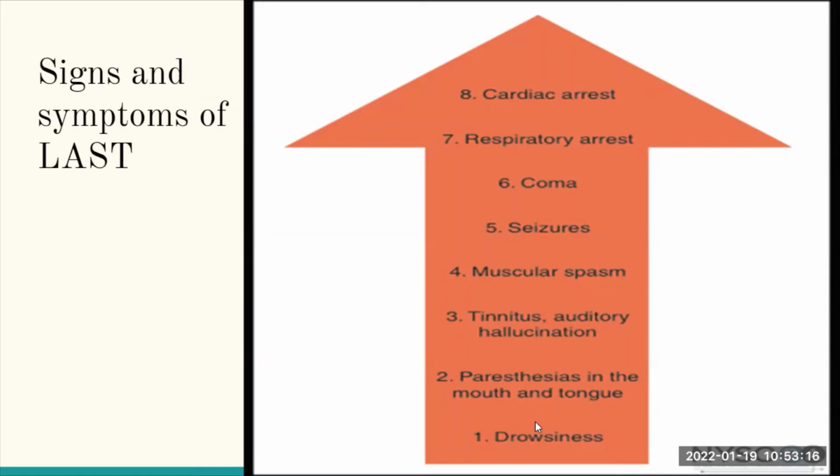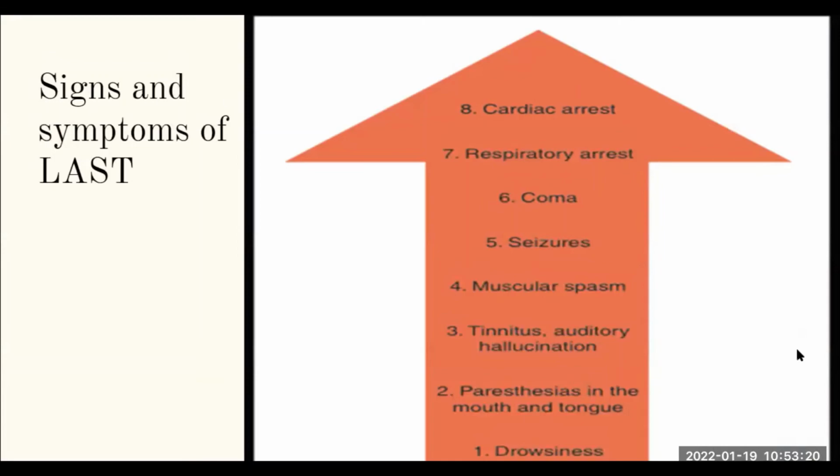This is just summarizing the signs and symptoms of local anesthetic toxicity. You see that it starts from the least to the most grievous sign. So it starts with the patient telling you, I'm feeling drowsy. I don't know how I'm feeling. I feel like I'm going to throw up.